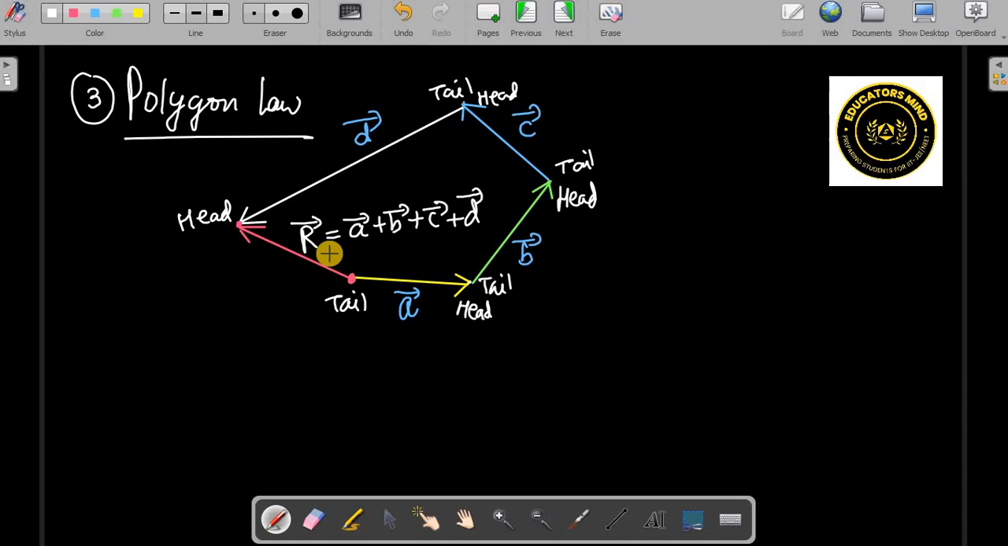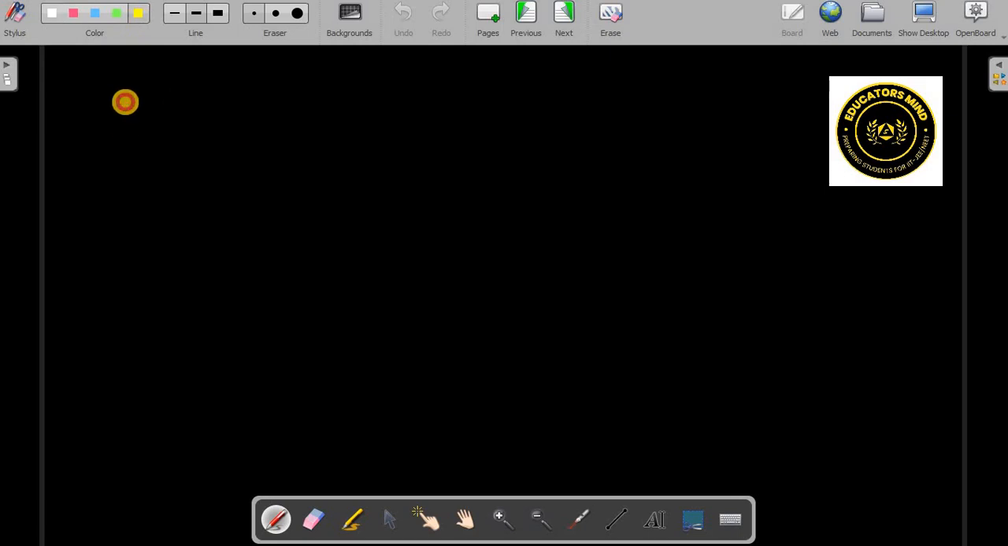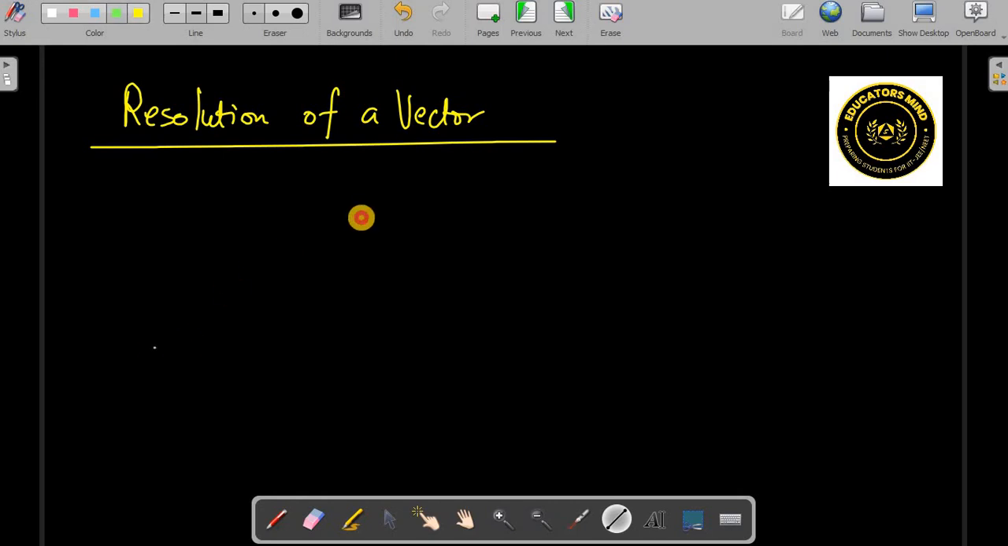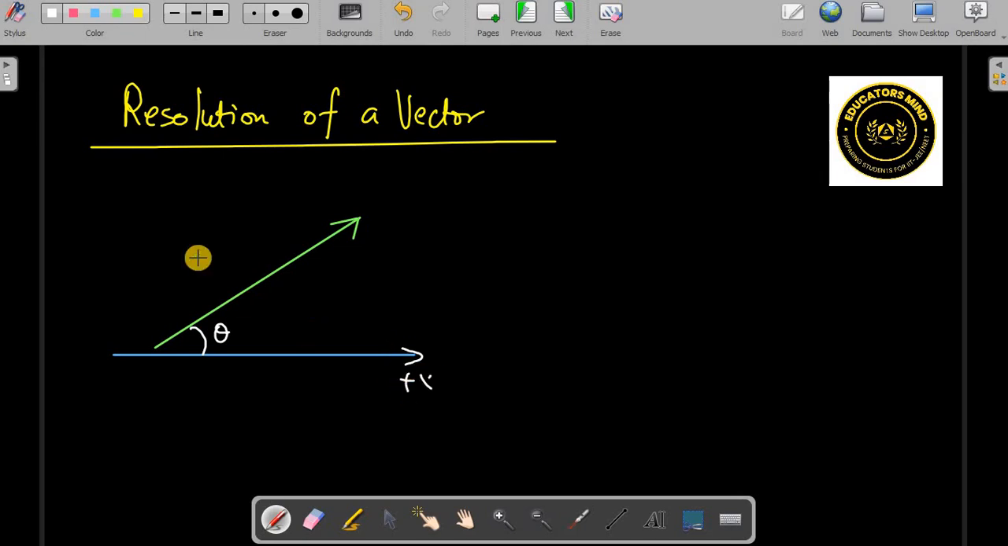Then we will understand an important thing that is called resolution of a vector. So suppose there is a vector like this. Okay, this is a vector. Now this vector is making some angle with the x-axis. Let us say it is making some angle theta with the x-axis. This is the positive x-axis, and we are taking a 2-dimensional, 2D vector first.